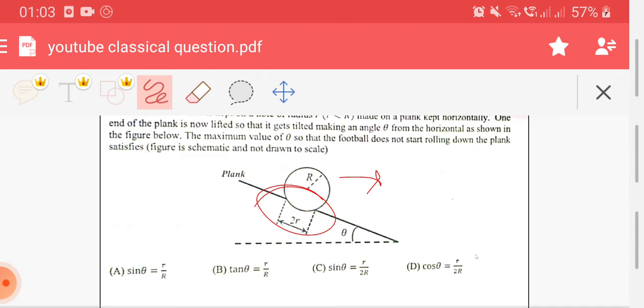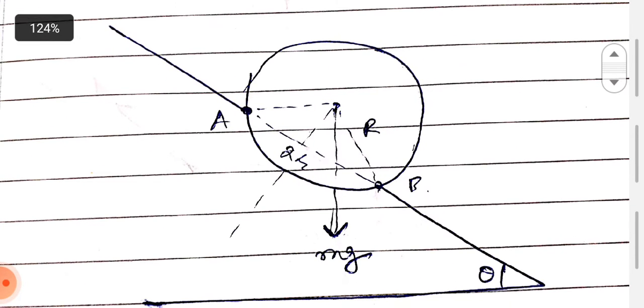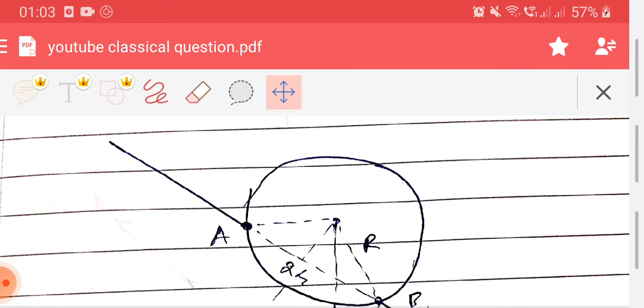He's asking: at what maximum angle theta, about which the plank is raised, will the ball just start to slip? Or, the maximum theta you need to calculate for which it doesn't roll over. What does that mean? I will show you. There's a diagram I have drawn separately over here, so from here you can easily understand what I'm trying to say.